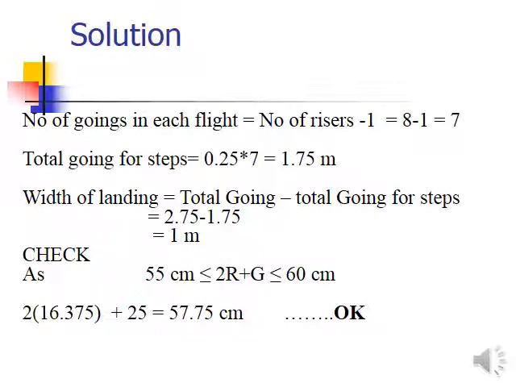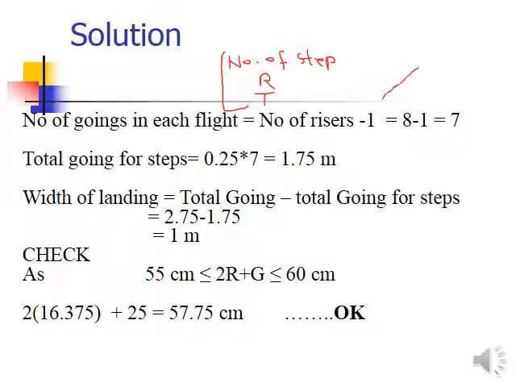So till now we have concluded the number of steps, the riser dimension and the tread dimension. Okay, these 3 parameters we have proportioned and designed earlier. Now the number of goings in each flight. Okay, this is very important.